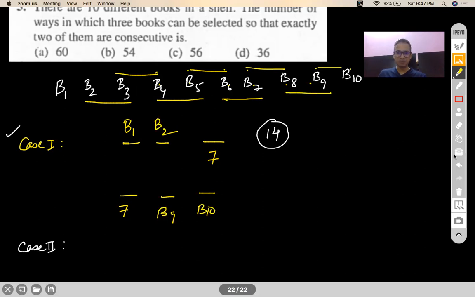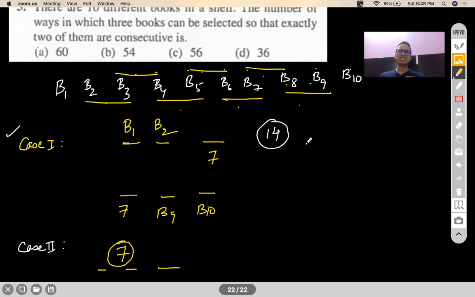No, not B9, B10, because I've already taken care of that. So 1, 2, 3, 4, 5, 6, 7 such pairs I can pick for the two books which I want to be consecutive.